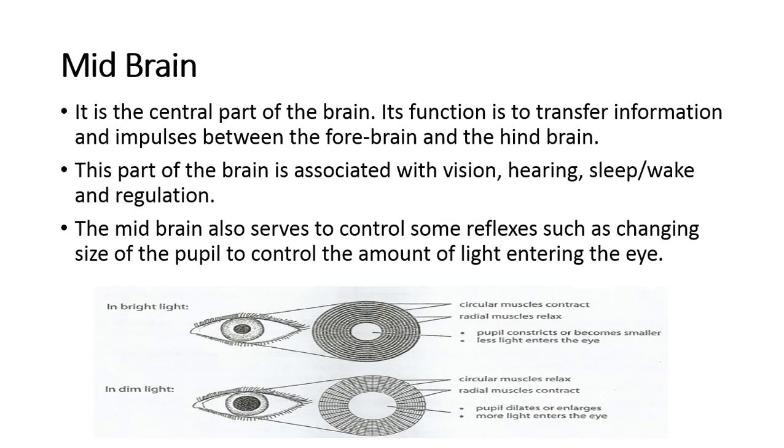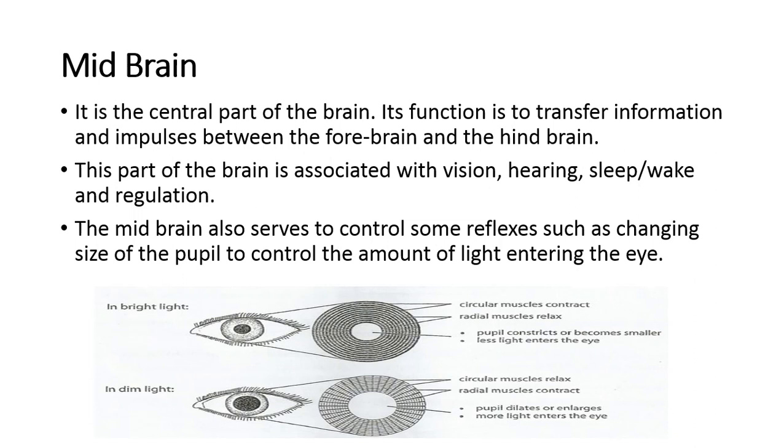Before midbrain, in the previous lecture we studied that the brain has three main parts: forebrain, midbrain and hindbrain. So we have studied the forebrain, its parts and its functions. Now we will study the midbrain, and after the midbrain we will learn about the hindbrain. Okay, so look at the first paragraph.